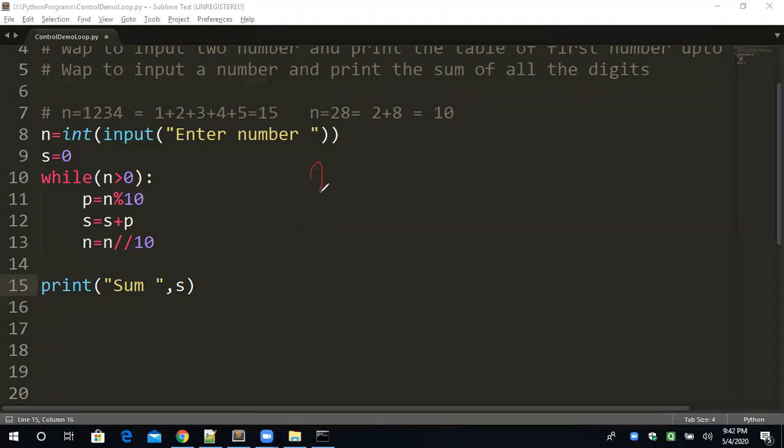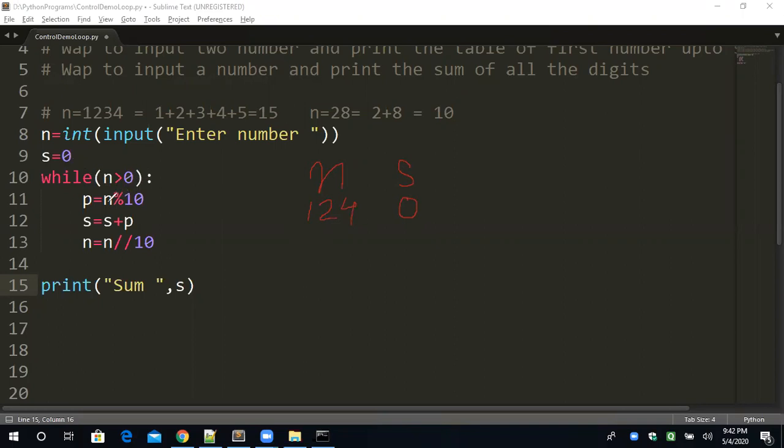Suppose I have taken as an input 124. This is the input by the user, 124. What is the value of s? S is 0. Dry run is a very important activity to understand the program flow. S is equal to 0. N is greater than 0. N is 124, which is greater than 0.